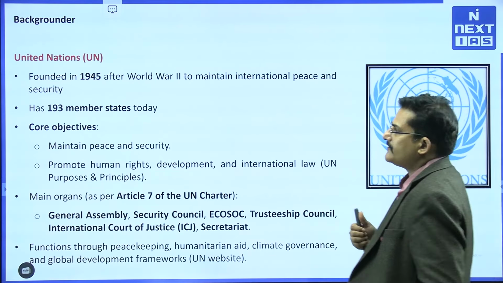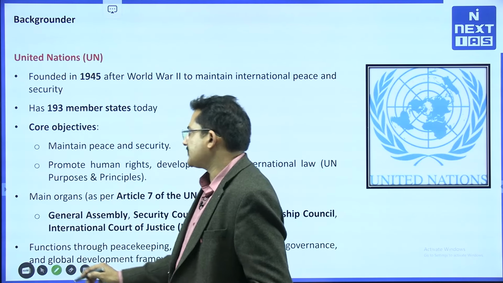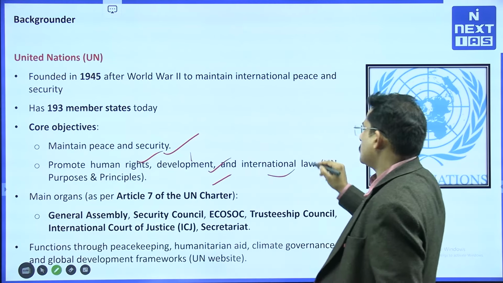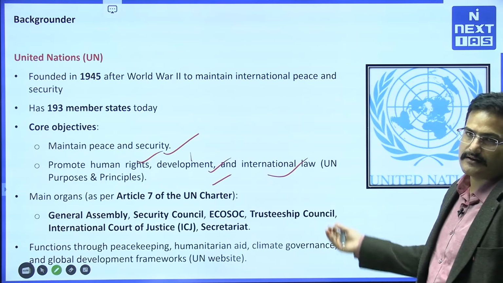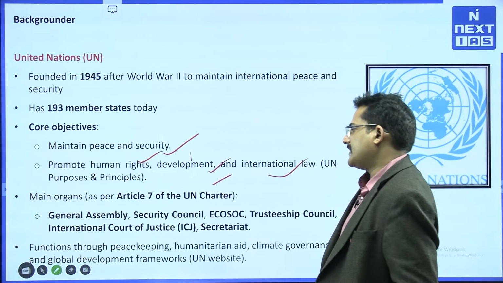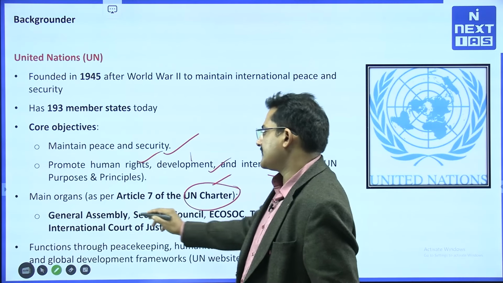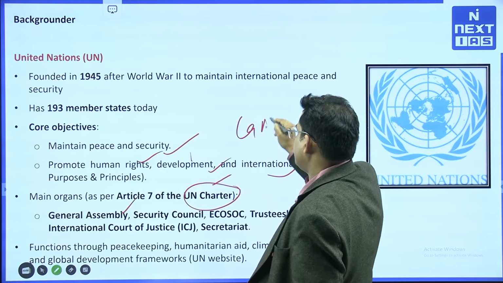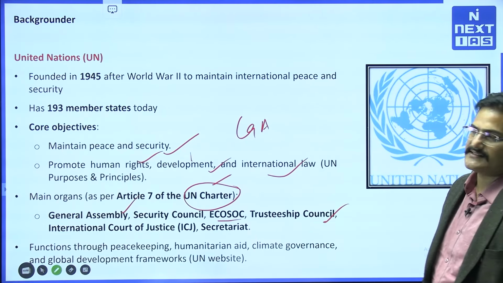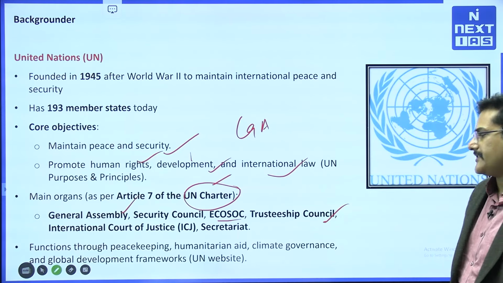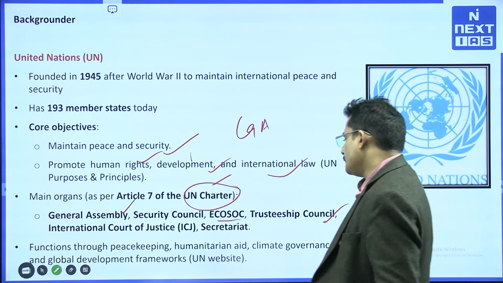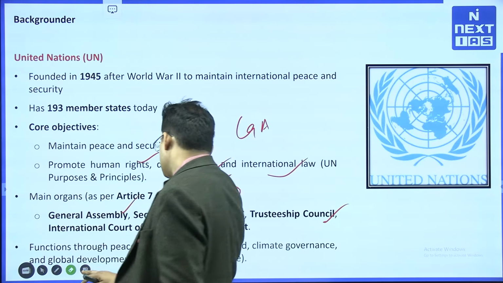As of now, there are 193 member states in the United Nations, and the core objectives of the United Nations are to maintain peace and security and promote human rights, development and international law, like the international courts and all. The main organs, as per Article 7 of the United Nations Charter, are the General Assembly, that we call GA, the Security Council, that we will be discussing, ECOSOC, the Trusteeship Council and the International Court of Justice, ICJ, and there is the United Nations Secretariat, in which our Shashi Tharoor also worked. It functions through peacekeeping, humanitarian aid, climate governance and the global development framework.